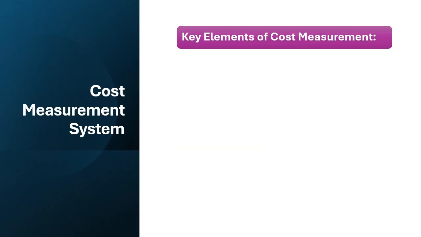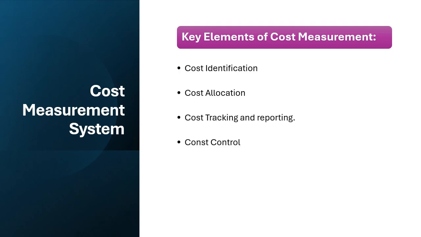A cost management system helps facility managers to track, allocate, and control expenses. It ensures that resources are being used efficiently and costs are being properly accounted for. There are four key concepts of the system: cost identification, cost allocation, cost tracking and reporting, and cost control. Cost identification is the first step. This involves recognizing all costs related to the facility's operations, such as maintenance, utility, cleaning, and staffing. Identifying these costs accurately helps to understand where the money is being spent.